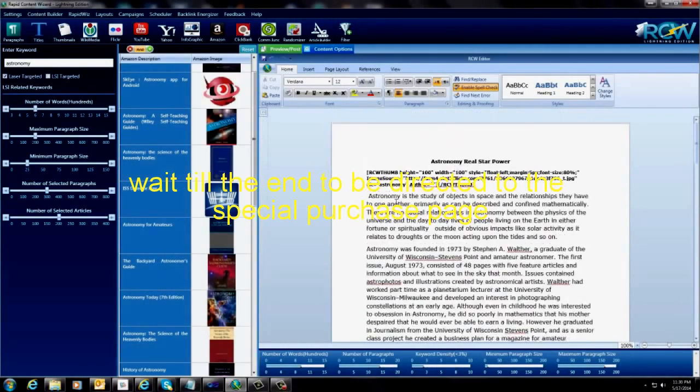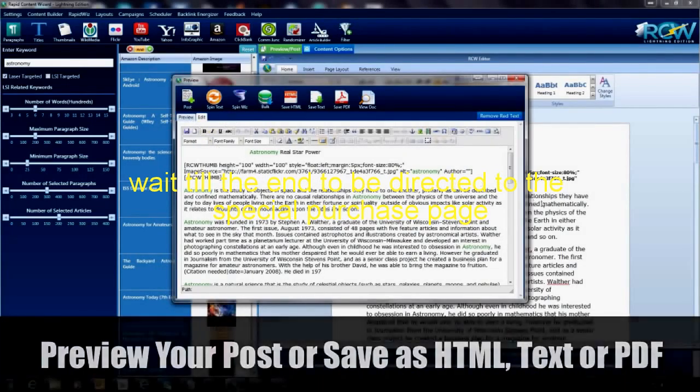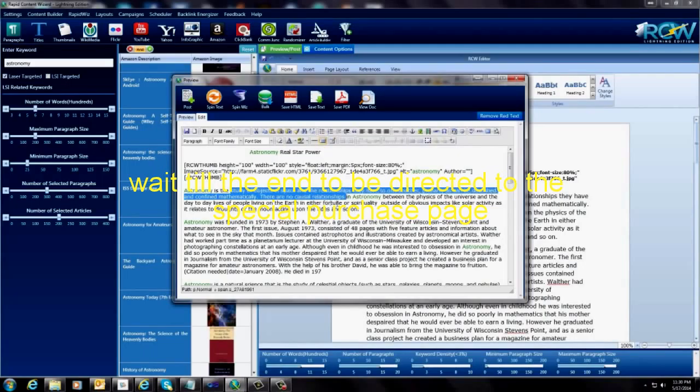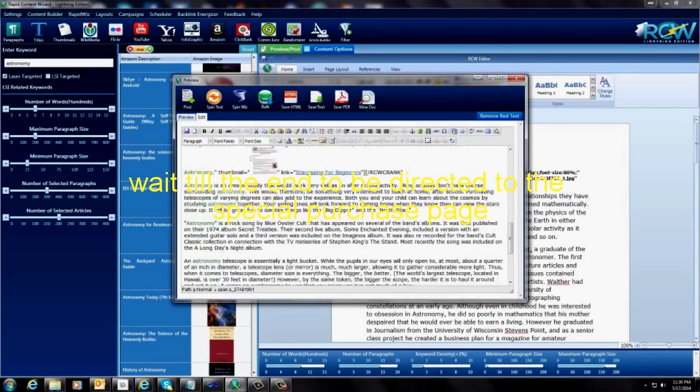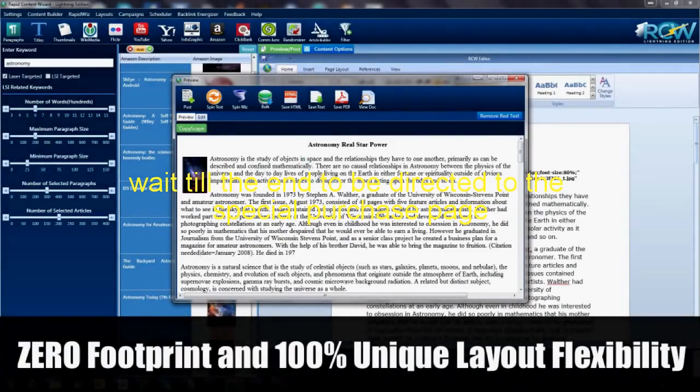So what I want to do now is take a look at this article. So you go up here to this preview post. I'm going to click on that. Okay, and this is now an HTML editor. So what it's done is it's taken the text and put it in here, and it's created HTML. I don't expect anybody to understand HTML. That's not necessary for this. But in here, you can edit the HTML if you like to. But if you don't, if you like the way it is, you can just come over here to preview, and this is your article, and this is it here.